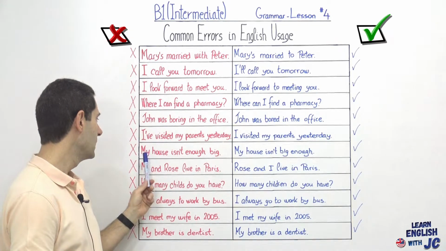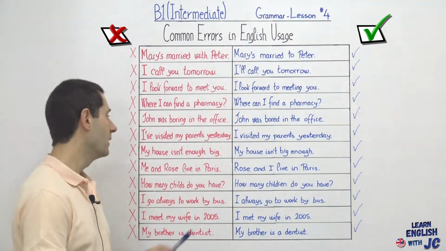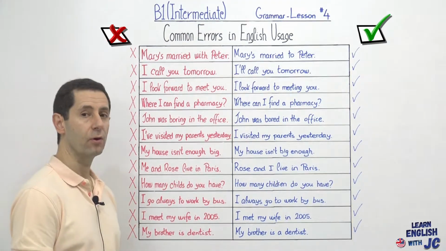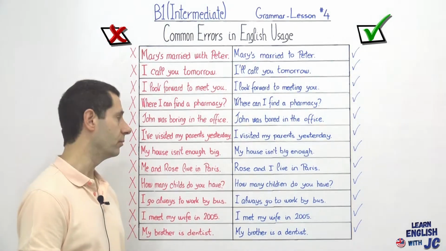Okay, very good. Next one, my house isn't enough big. All right, the adverb should go after the adjective, and the sentence becomes, my house isn't big enough. Okay, very good.